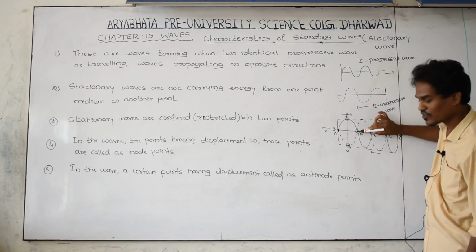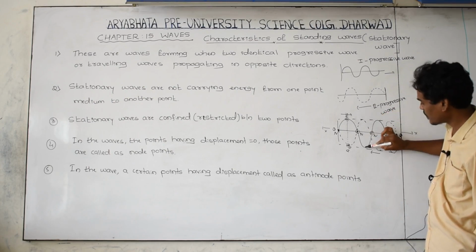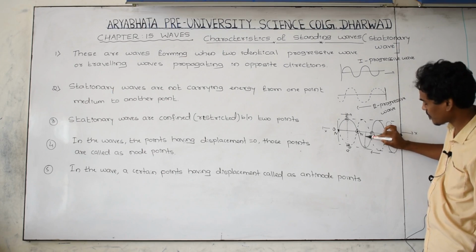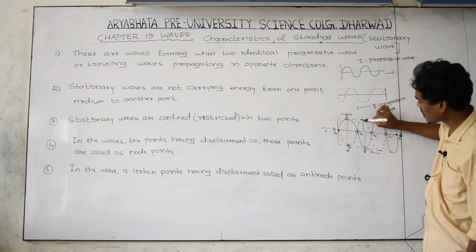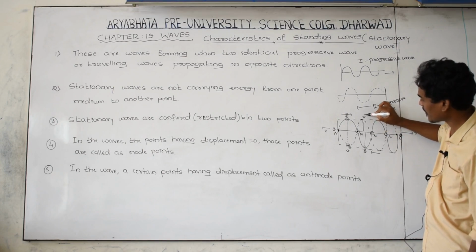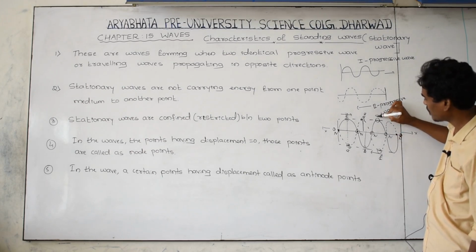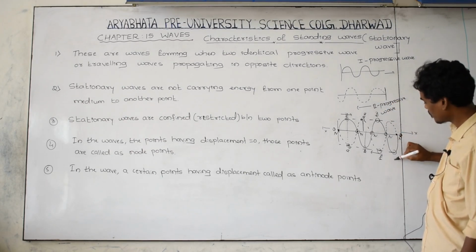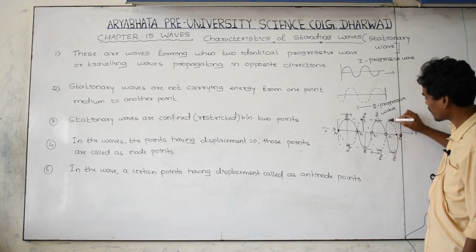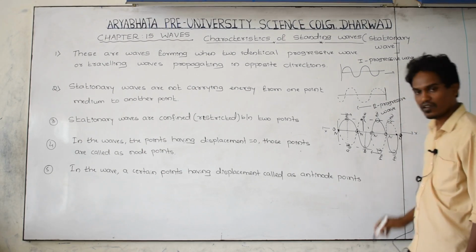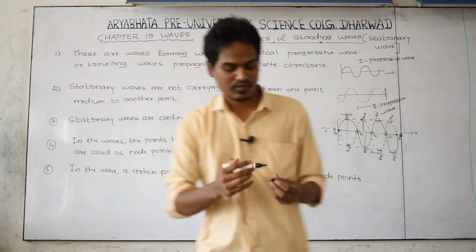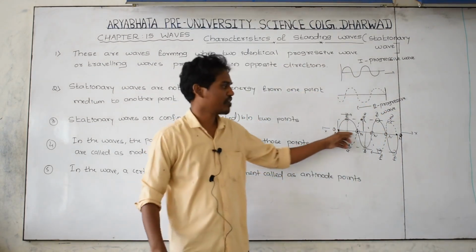This is a node point because displacement is equal to 0. Again, here I am taking one point. Its displacement is not 0, so it is called an AN point, an antinode. Here also displacement is maximum, called an antinode. This point is an antinode, and this is also an AN. Nodes are the regions where the displacement of the wave is 0.